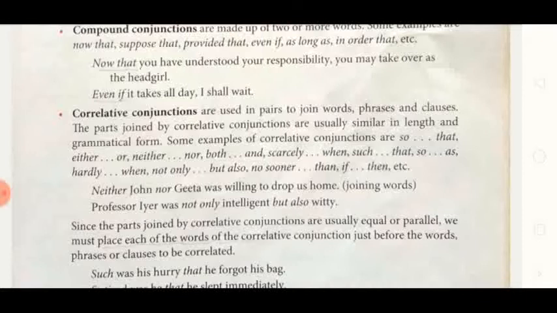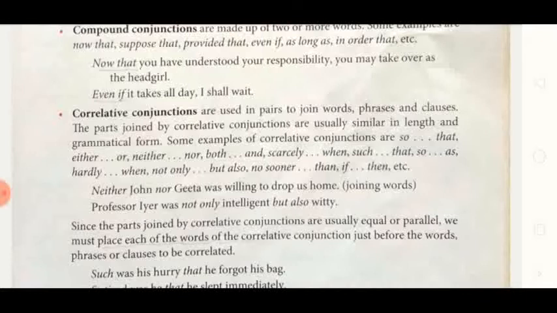Neither John nor Gita was willing to drop us home. Here you see John and Gita joined by neither nor: neither John nor Gita. Professor Iyer was not only intelligent but also witty.